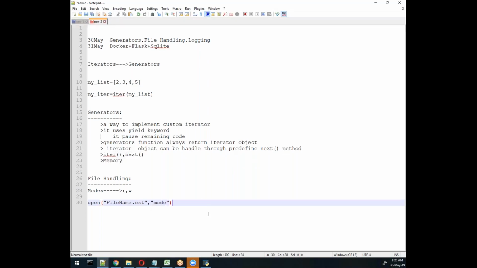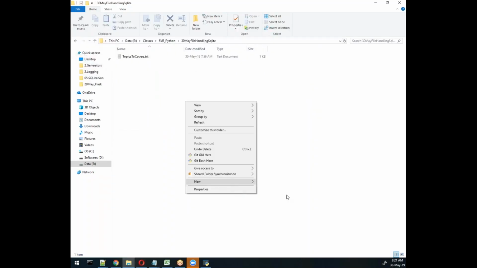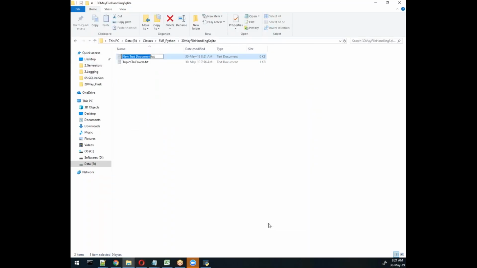The mode of the file. Suppose I'm creating one file here. Let me create one folder here. This is my folder, and here I'm creating one file, say basic file.py, where the extension is py for Python.